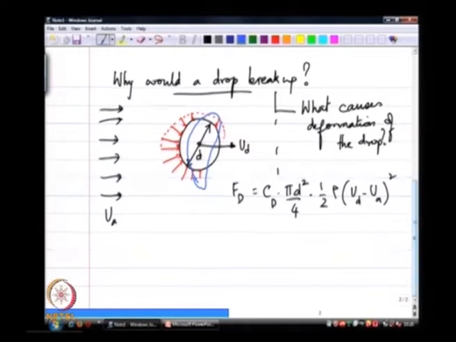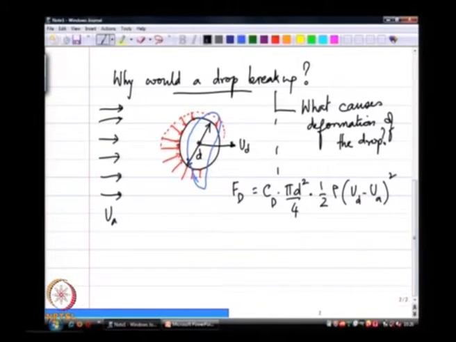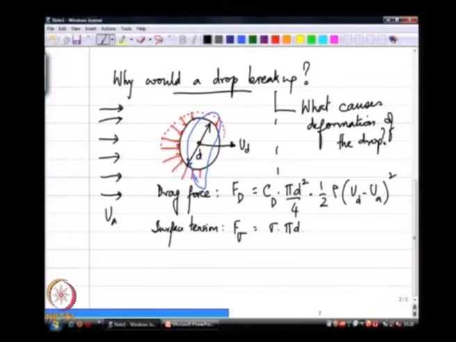Now, are there any other forces that are important? Yes, the answer is we have the surface tension force. So, on one side we have the drag force, and we have the surface tension force, which is given by sigma times pi d.